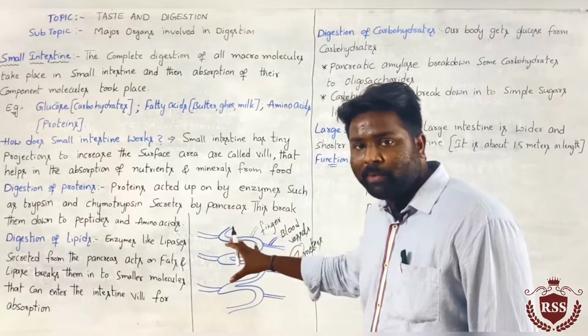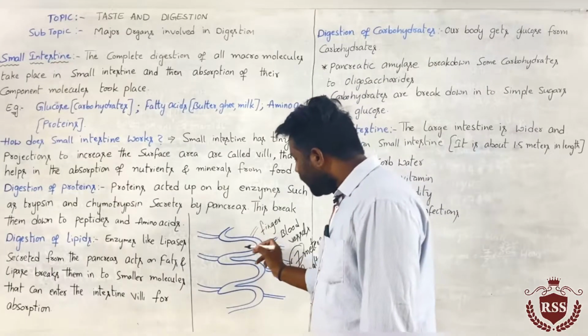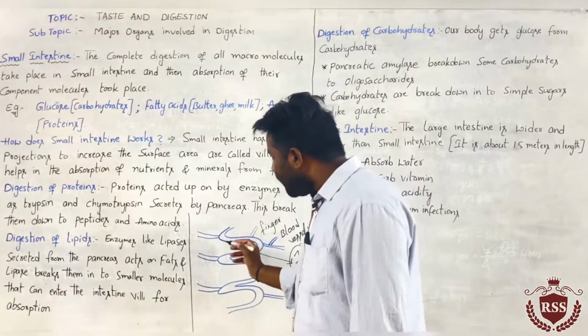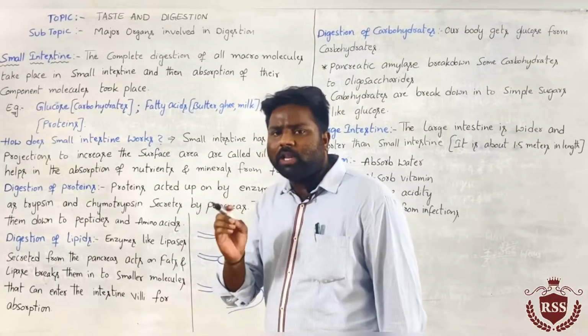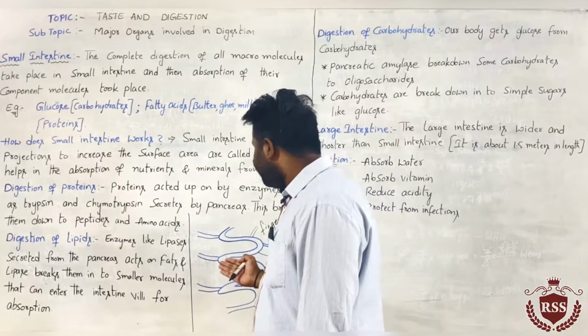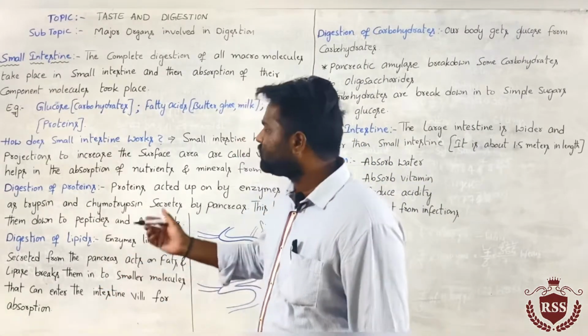Totally, it is 7 meters length. From these finger-like projections, blood vessels are connected to the blood. Through these blood vessels only, all the components present in the food are absorbed by the blood.